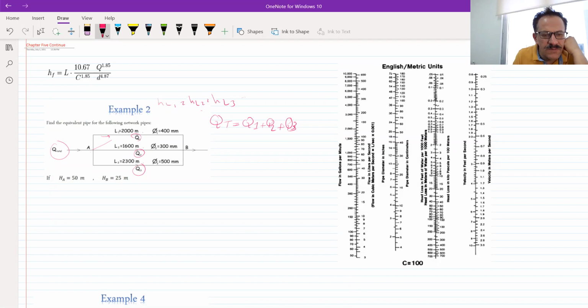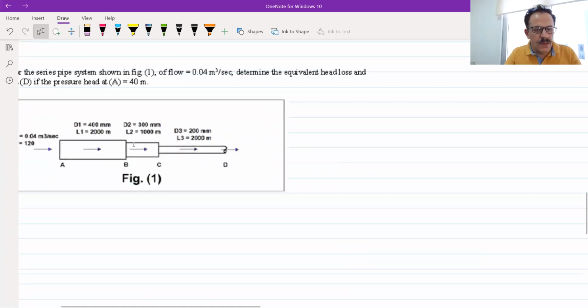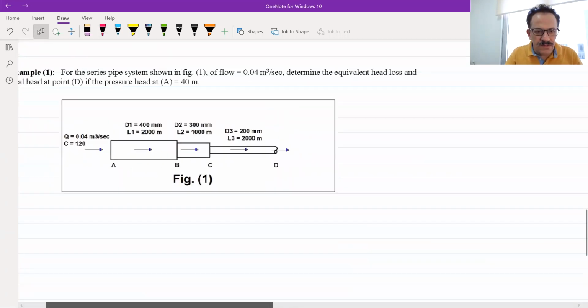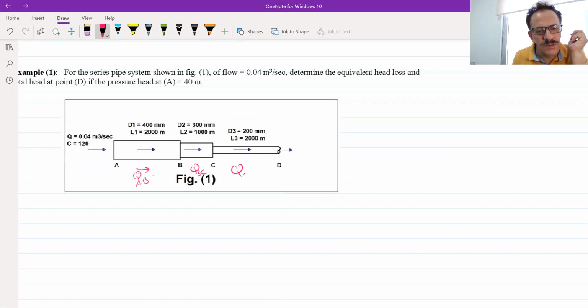Now for pipes in series, for example, in this pipe you can see we have three pipes: AB, BC, and CD. What will be the QAB? It will be the same as QBC, and it will be the same as QCD. So it means Q total will be equal to QAB, equal to QBC, and equal to QCD. This is the normal Q.